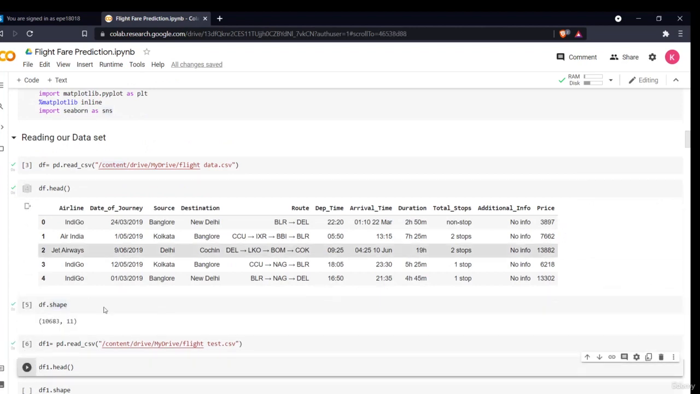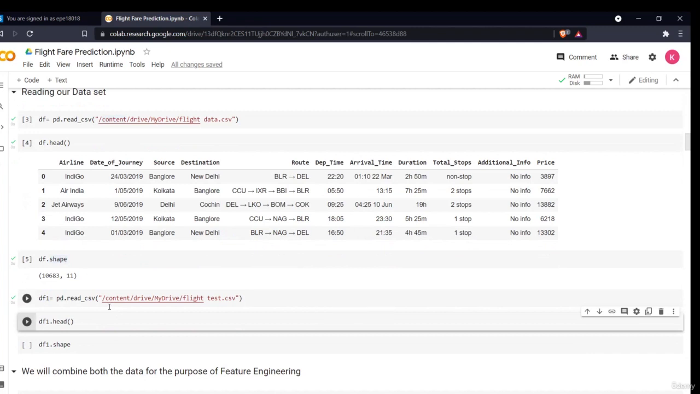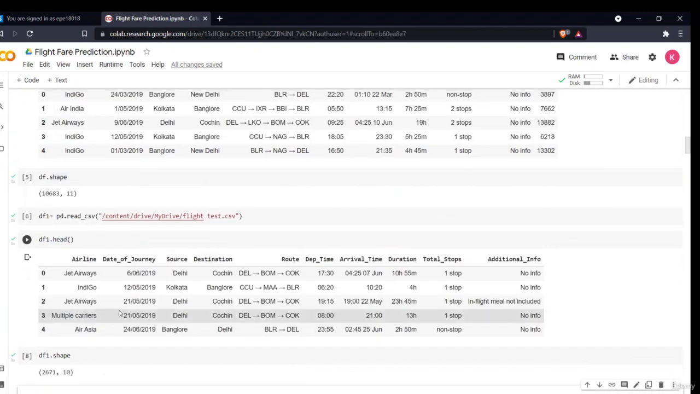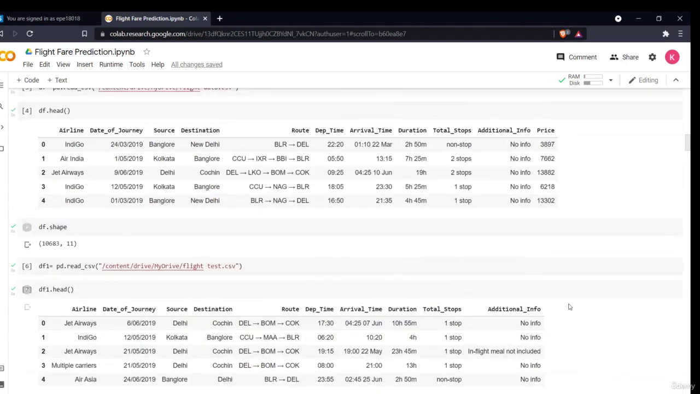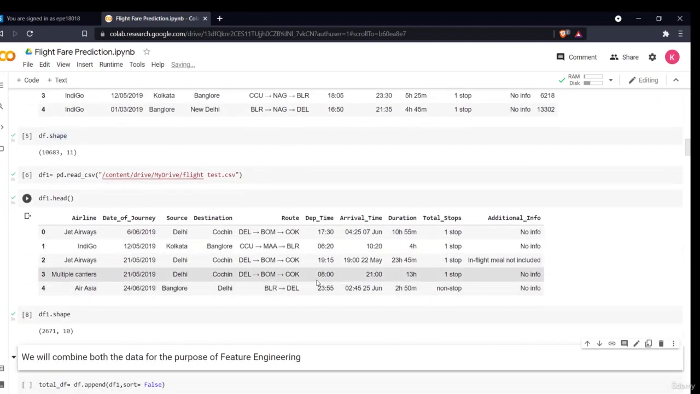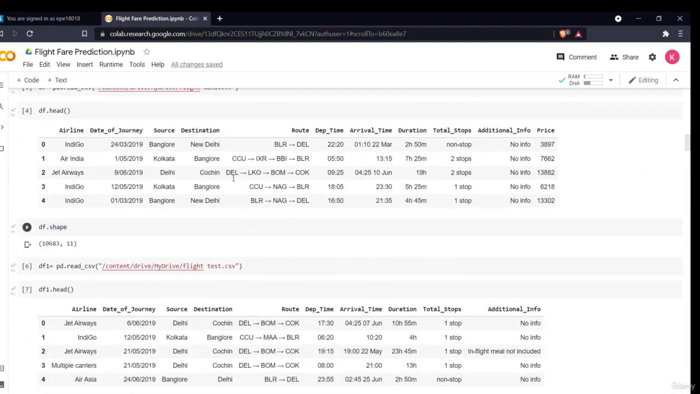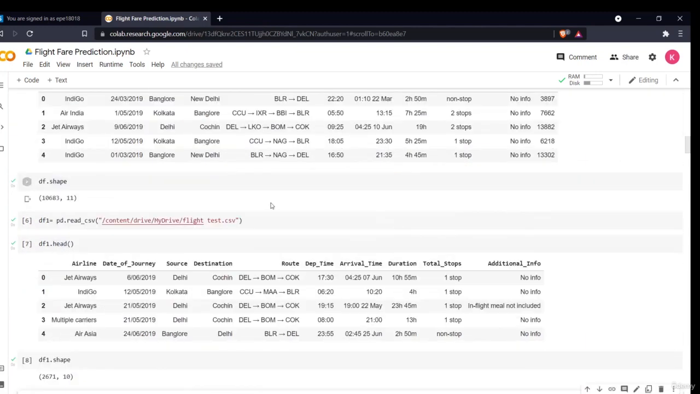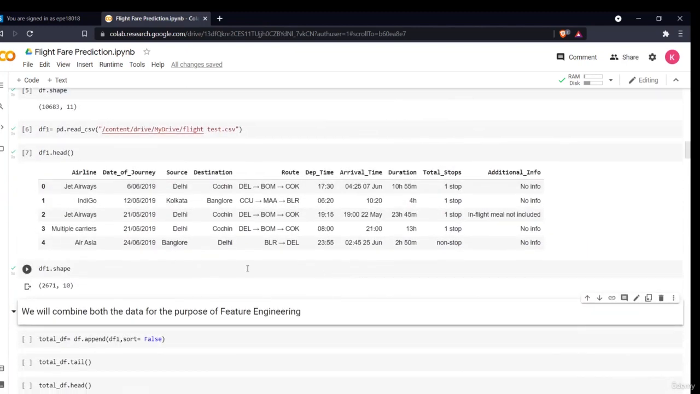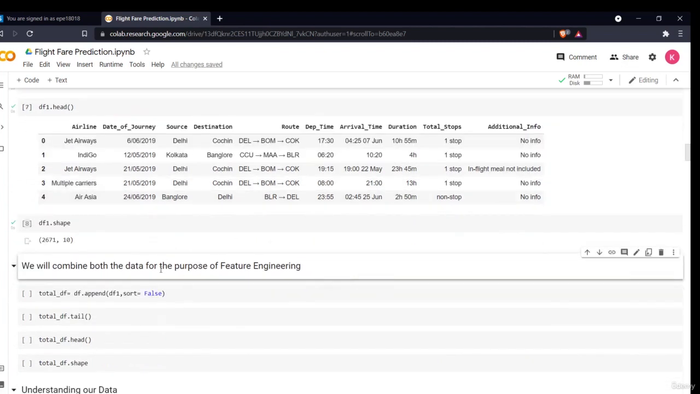I'll copy the path of my test data. The only thing you have to do is import your file into Google Drive, which is necessary for doing further processes. Now, you can see that this test data has no price info. For the sake of simplicity, I'll be combining both of the datasets. You can do all the things in your train data and then predict using your test data. But I'll combine both train and test data for feature engineering, so that I don't have to do the feature engineering process for both separately.